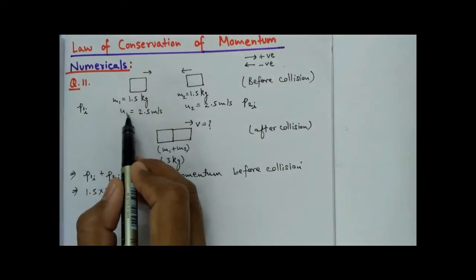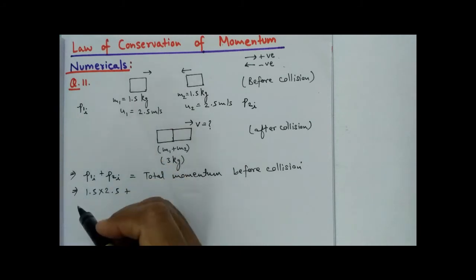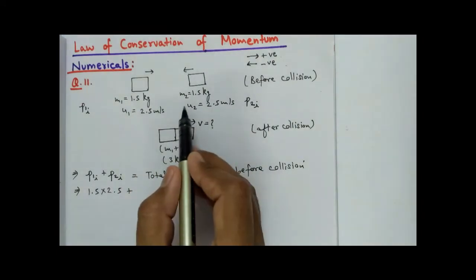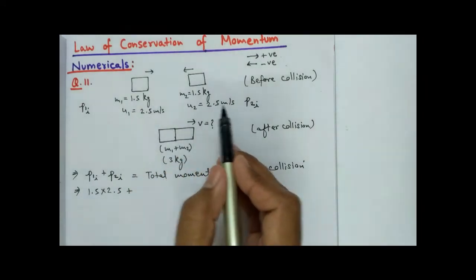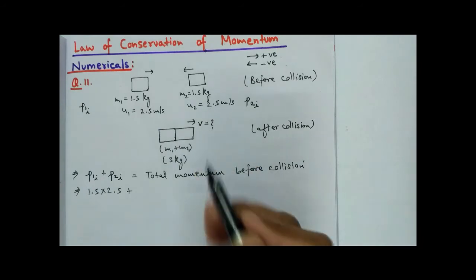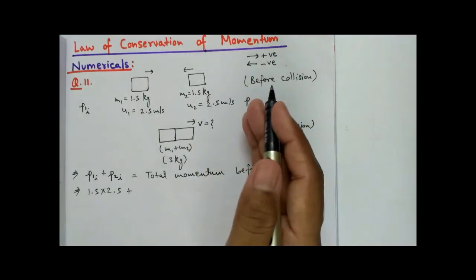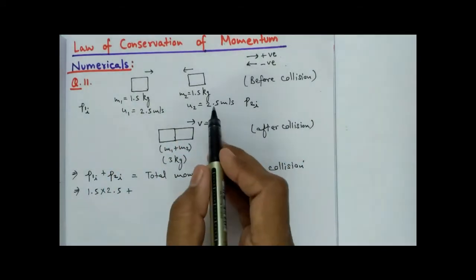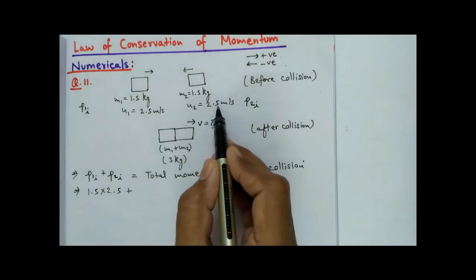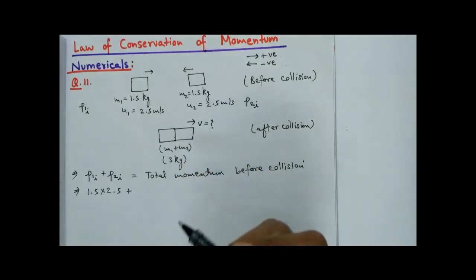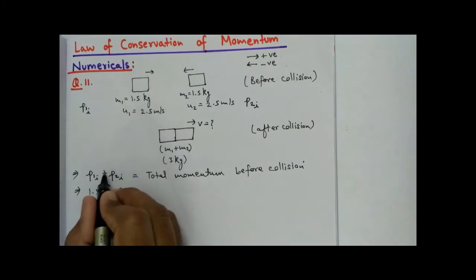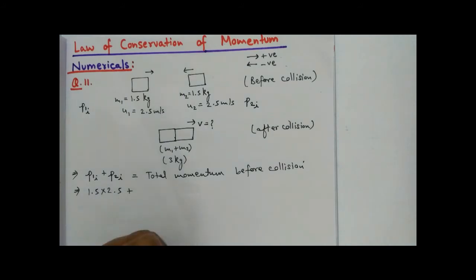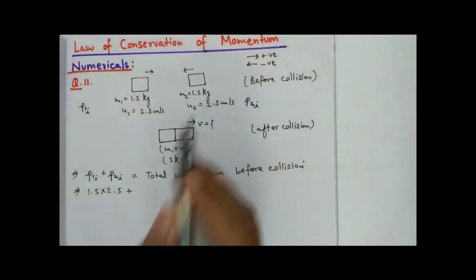So here I am taking u1 as plus 2.5 meters per second, since it is towards the right. While taking u2, we have to consider it as minus 2.5, because it is moving opposite to the u1 direction. So in calculating the initial momentum of object 2, we will consider u2 as negative.